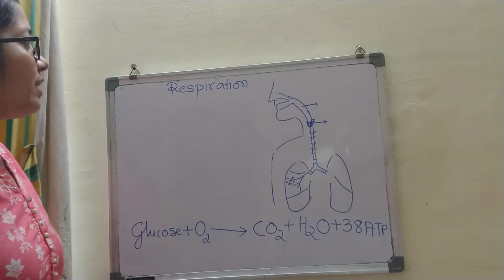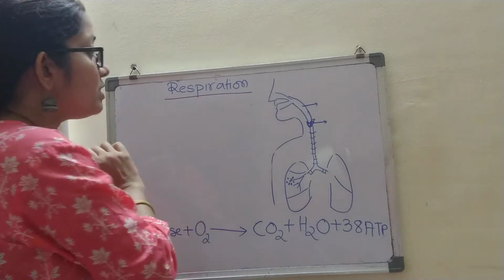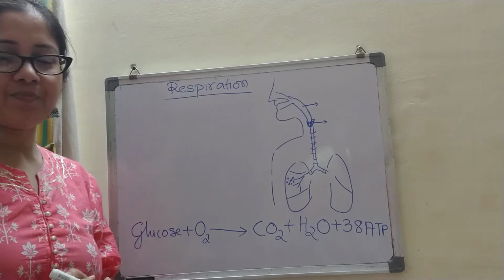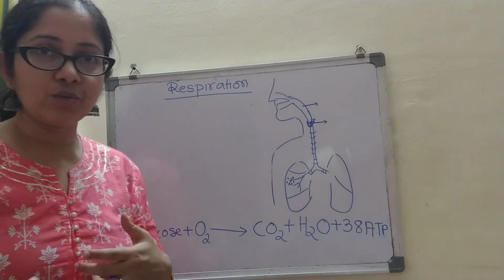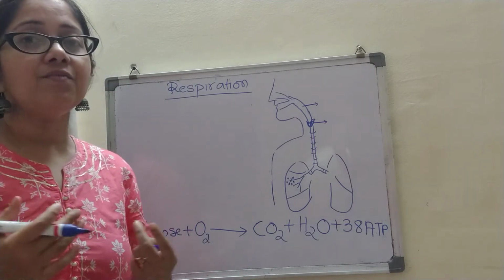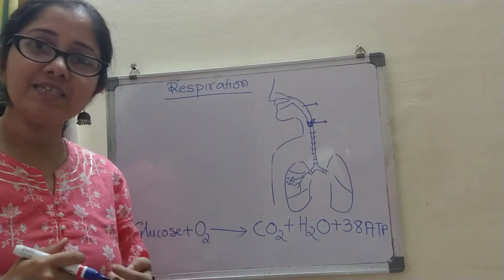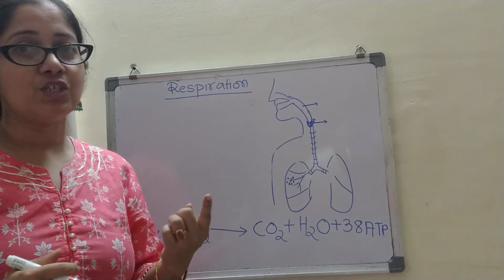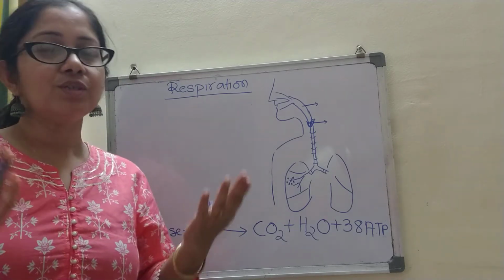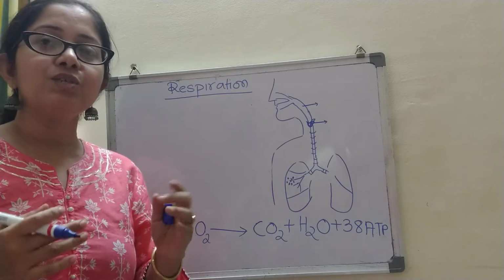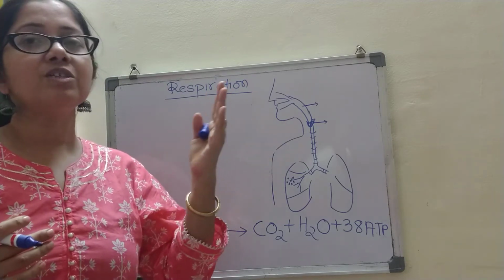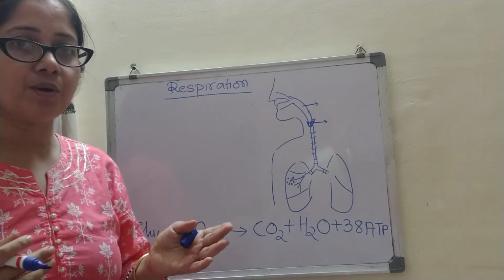Now whenever I am talking about respiration, first we need to know what happens during respiration and why we should learn it. The moment I am talking to you, or moving from one place to another, or doing some work, I will require energy. That energy, we have learned in digestion, comes from food. The food that we eat is broken down into simpler forms like glucose, and the protein is broken down into amino acids and so on.